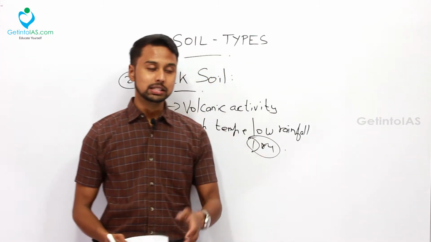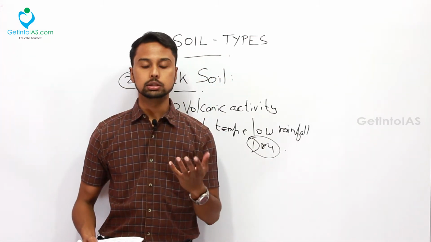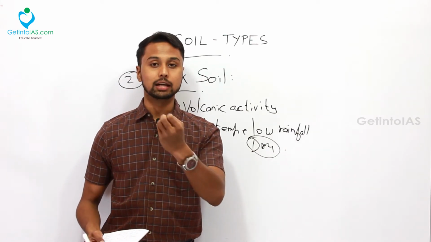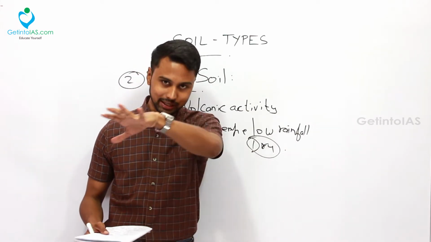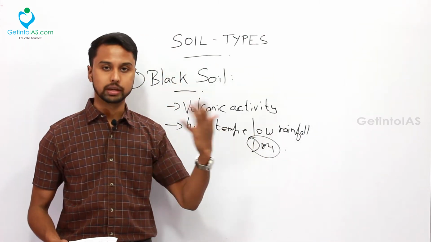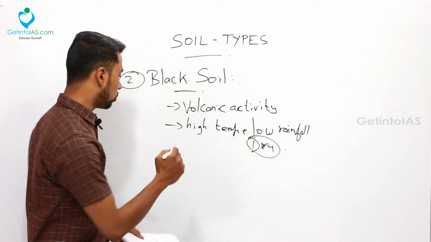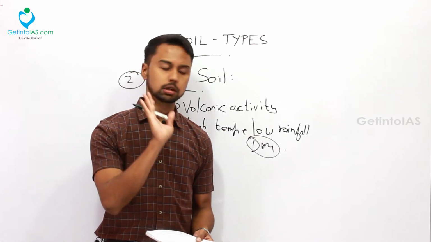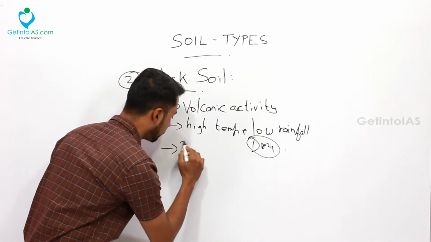The regions where you can find this black soil are mainly Andhra Pradesh, Karnataka and Gujarat, and the Chota Nagpur plateau. In this belt you can find black soils very much. That is one thing. And what is the important or unique feature of this black soil? One of the main unique features of this black soil is the retention of moisture.